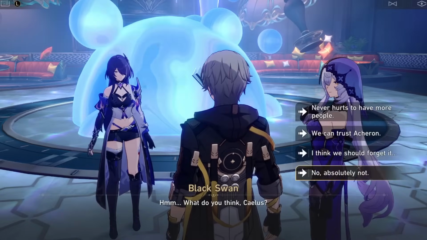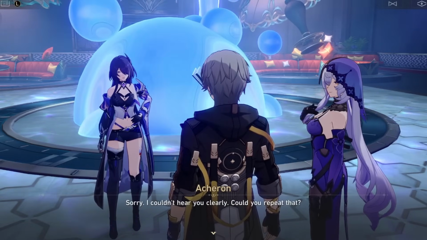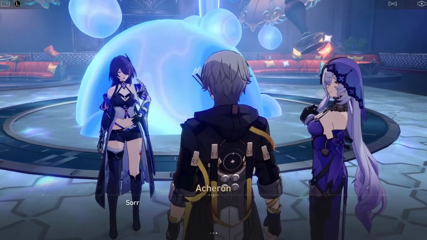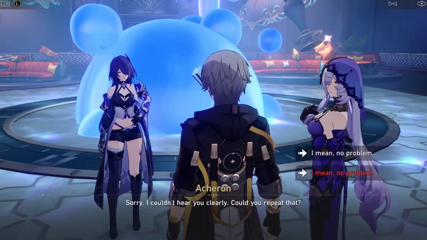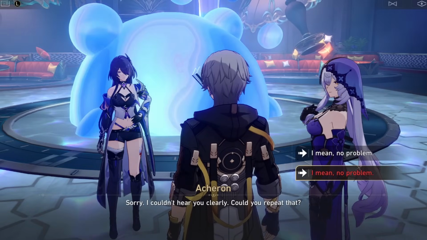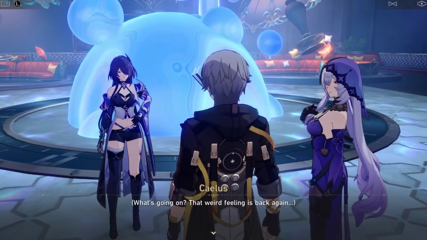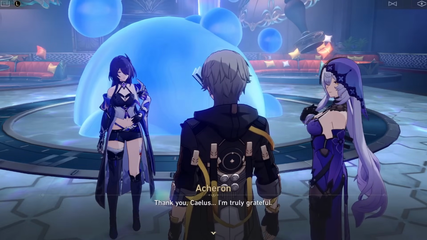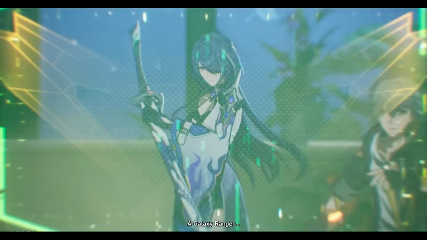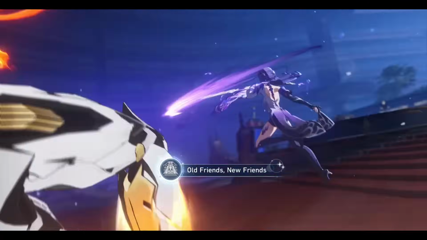This theory of her using her powers on us comes from the fact that if you refuse to let Acheron join your party when you're with Black Swan multiple times, you won't be able to refuse her at the last time. Instead, if you select the red text that replaces your usual refusal, the MC questions it, asking, "What's that weird feeling again?" Acheron does seem to have abilities that can tie in with the aeons of Finality and Nihility.